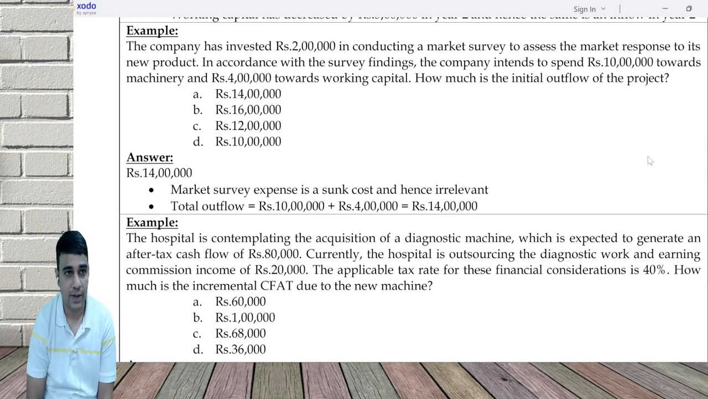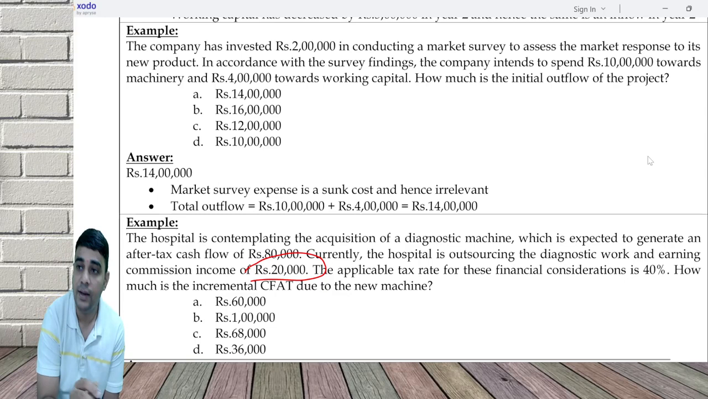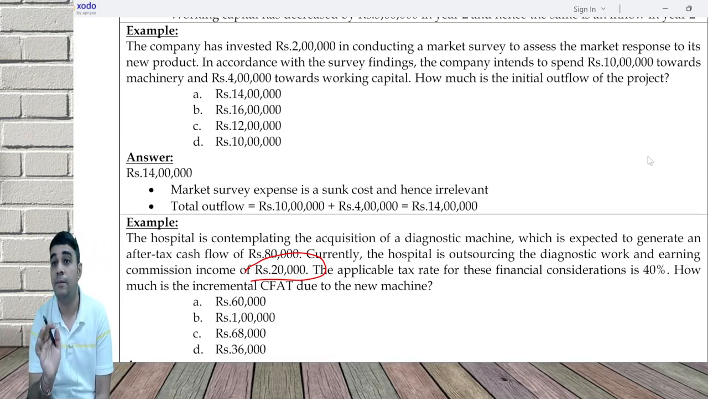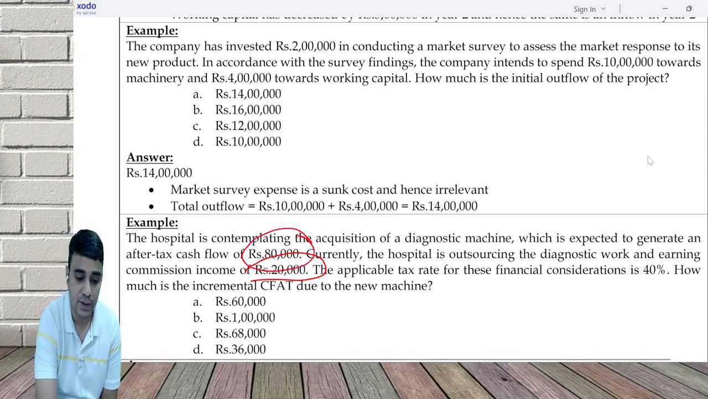It's not 80,000 minus 20,000. I told you, opportunity cost before tax, after tax. The wording used is what? Commission income of 20,000. They have never mentioned whether this is before tax or after tax. Normally it is before tax. If I tell you I earn a rental income of 1 lakh, you will understand rental income is before income tax. So first I convert this 80,000